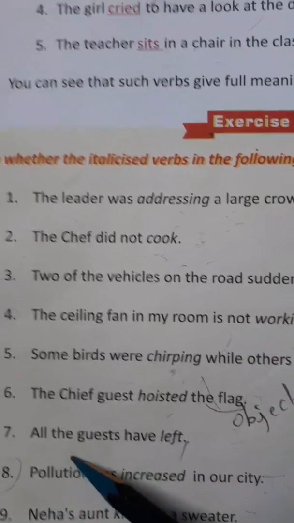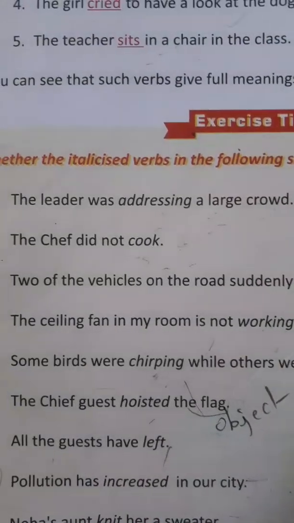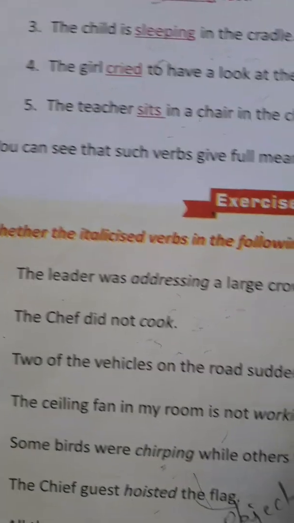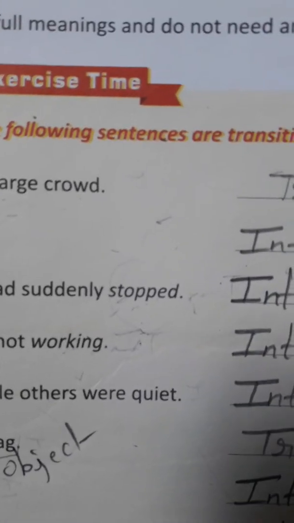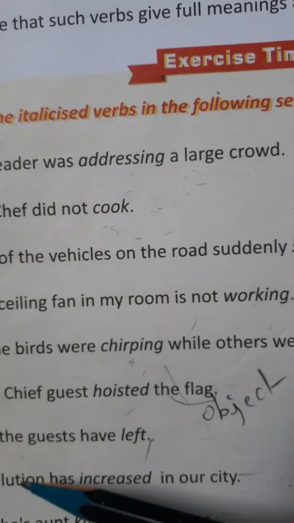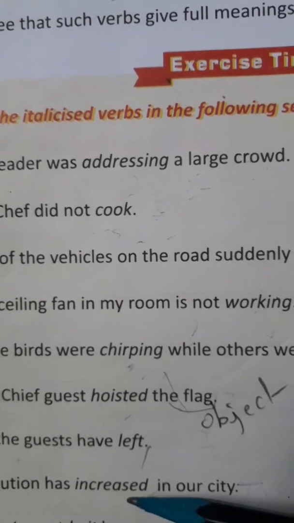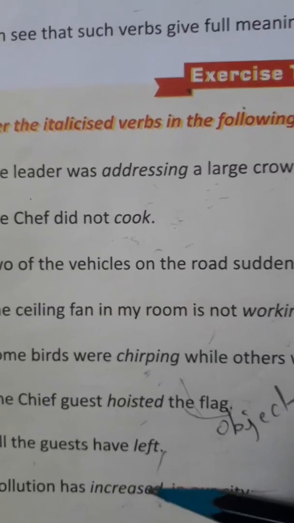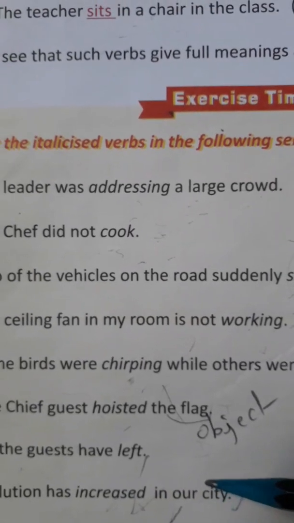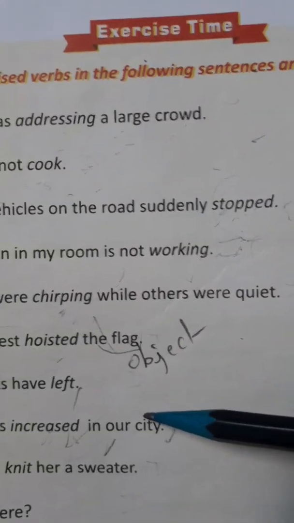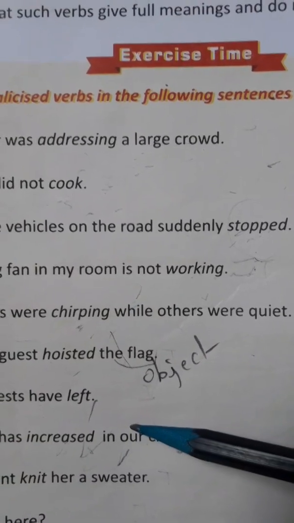Sorry, this one we have left. Pollution has increased in our city. So what has increased in our city? That is the pollution. But you have to make the question by using this verb. Pollution has increased where? You are getting the answer of where: in our city. So this is also an intransitive one because the object is not present.